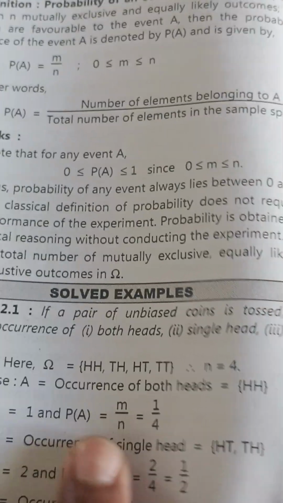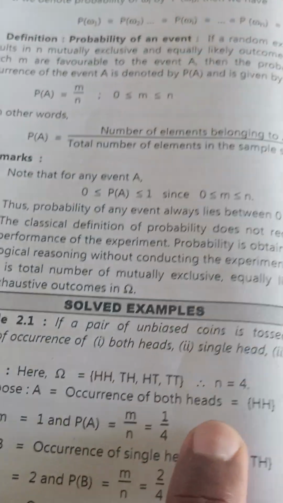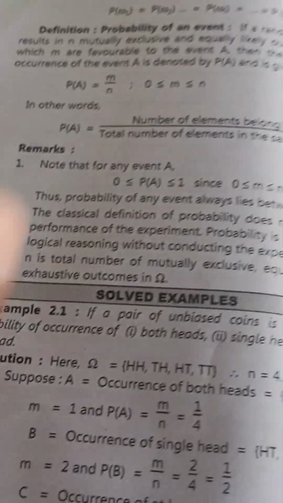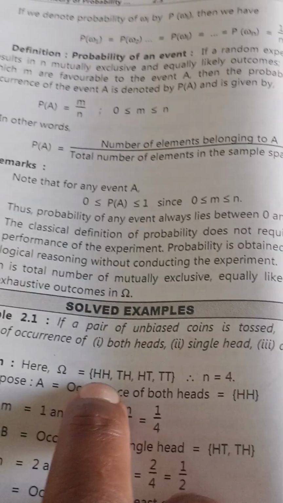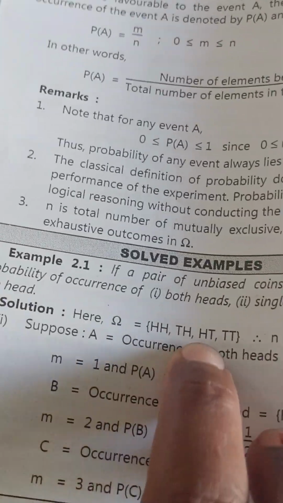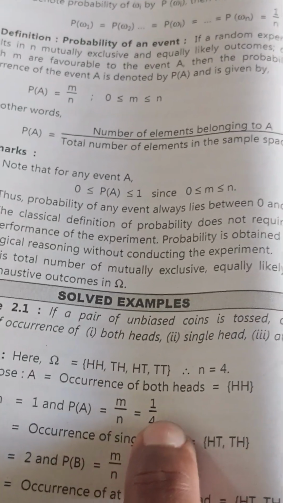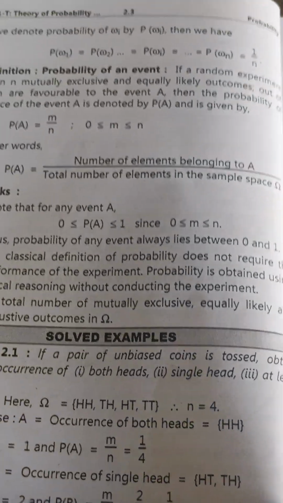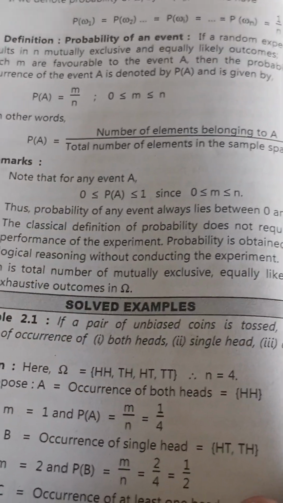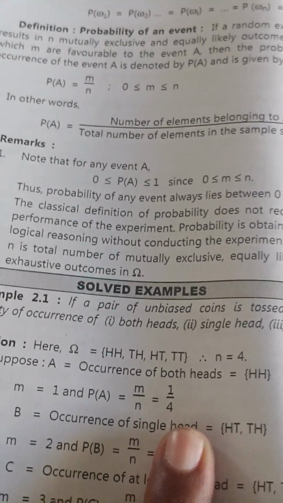The probability of an event equals m by n, where m is the occurrence of both heads, which is 1, and the total number of elements in the sample space is 4, that is HH, HT, TH and TT. So m by n equals 1 by 4, that is, the number of elements belonging to A divided by the total number of elements in the sample space. The probability of 2 heads equals 1 by 4.